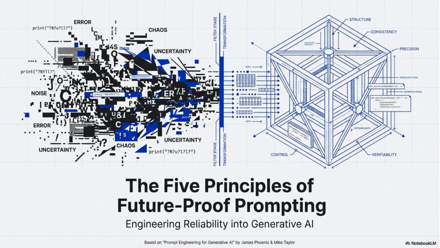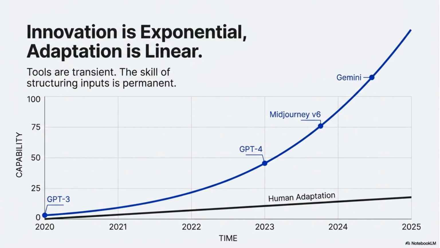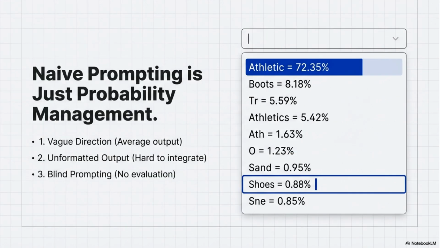This video will explore the 5 principles of future-proof prompting, focusing on engineering reliability into generative AI. Innovation is exponential, but human adaptation is often linear. Tools are transient, but the skill of structuring inputs for generative AI is permanent. Naive prompting is just probability management. It often involves vague direction, unformatted output that is hard to integrate, and blind prompting with no evaluation.